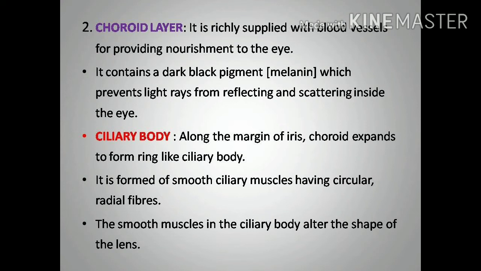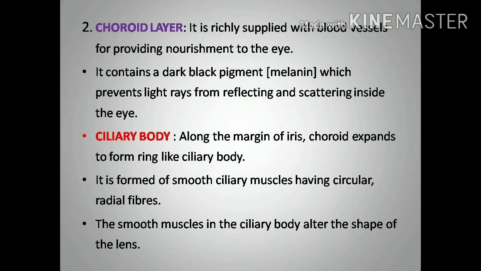The second layer is the choroid layer. It is richly supplied with blood vessels, providing nourishment to the eyes. Through the blood, nourishment passes to the eye region. It contains a dark black pigment called melanin, which prevents light rays from reflecting and scattering inside the eye. If the light rays reflect or scatter, they will not join at a particular point and the image will not form.